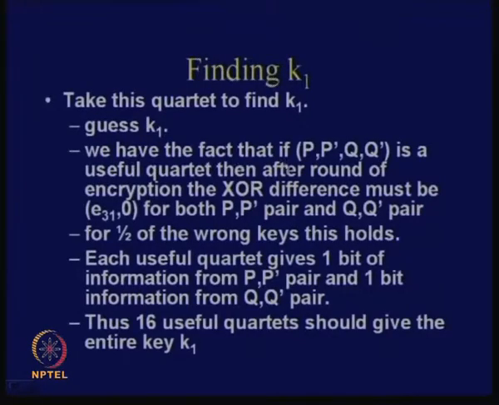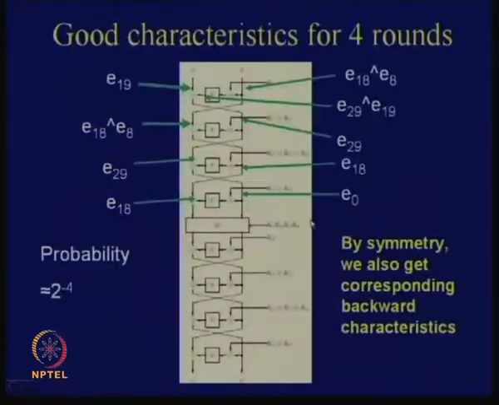We have the fact that if P', Q' forms a useful quartet, then after one round of encryption, the XOR difference must be E31, 0. Using similar techniques as I have told you, you can prove that this will be equal to E31, 0 for both P' pairs and Q' pairs.